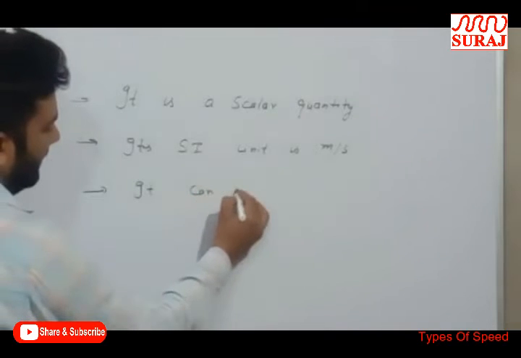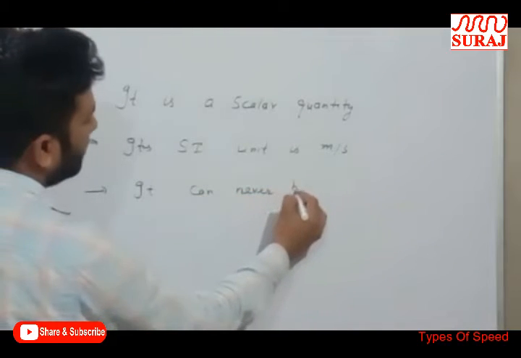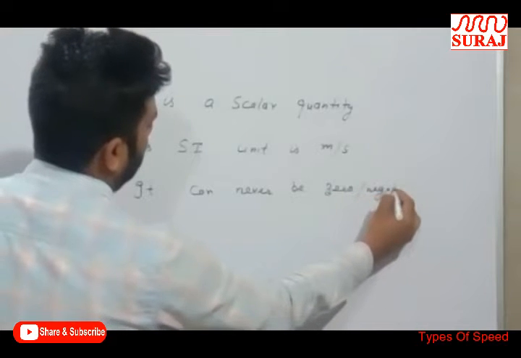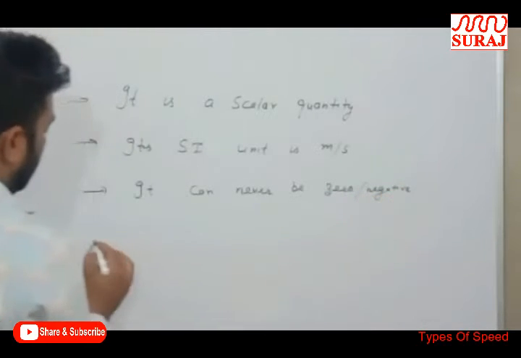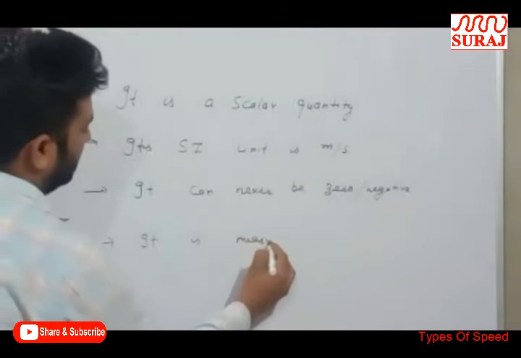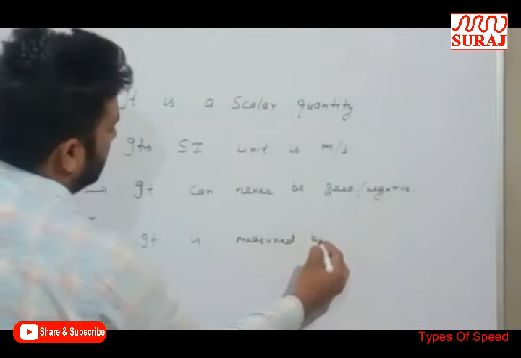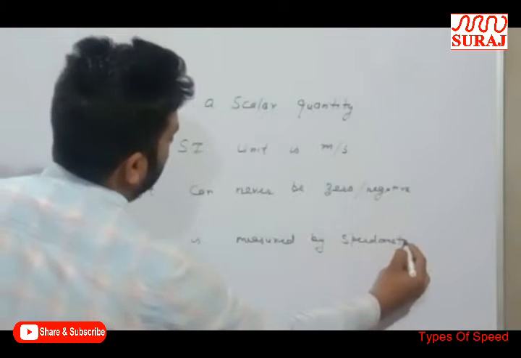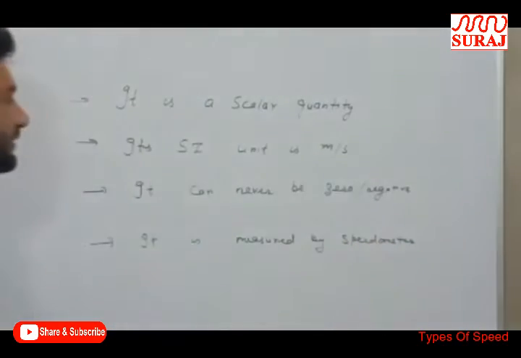It can never be zero or negative. It is measured by a speedometer.